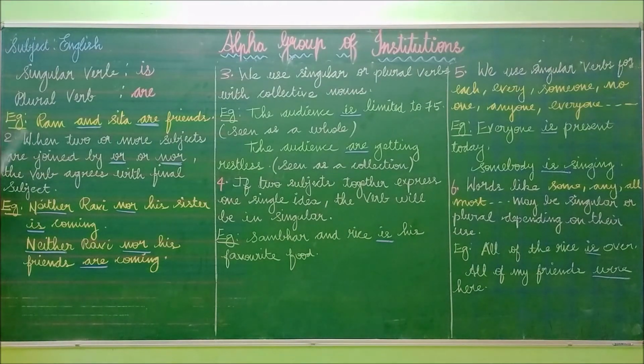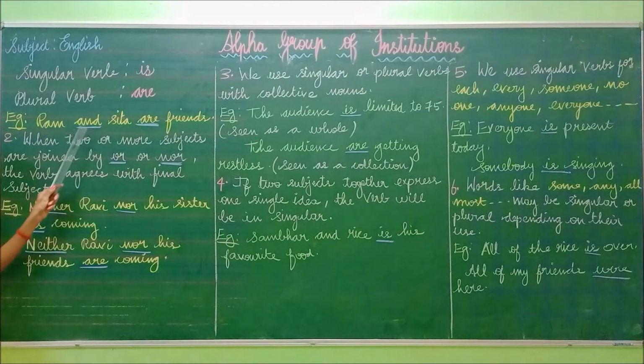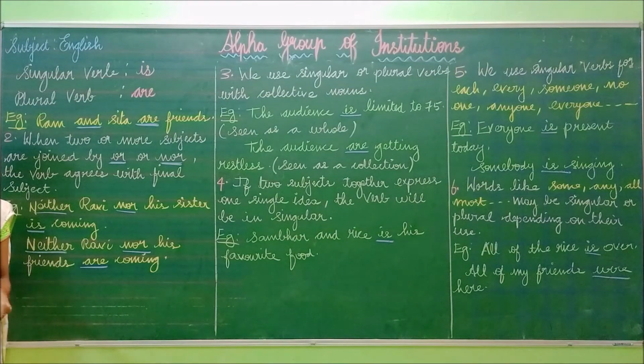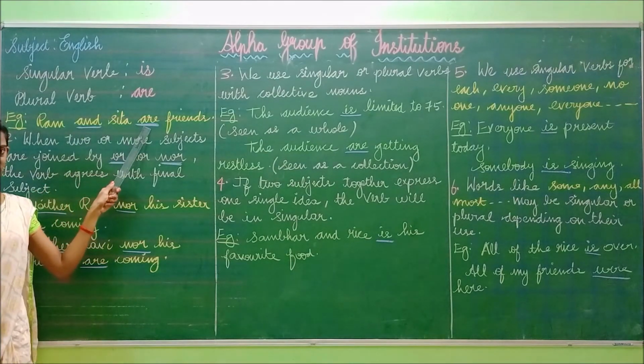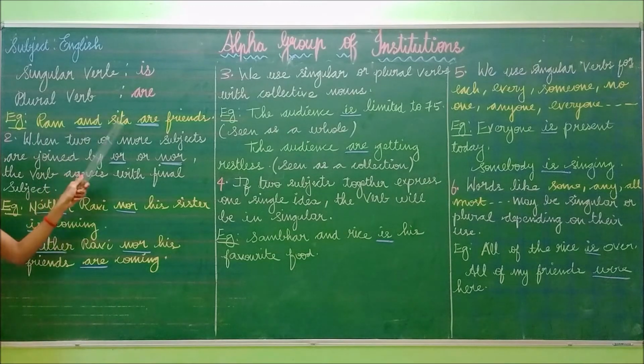So I have written one more example for you. Ram and Sita are friends. How many subjects are there in the sentence? Two. Okay. The first one is Ram and the second one is Sita. So there are two subjects and the word "and" comes here. So we have added the plural verb. What is the plural verb? Very good. "Are". So, Ram and Sita are friends.